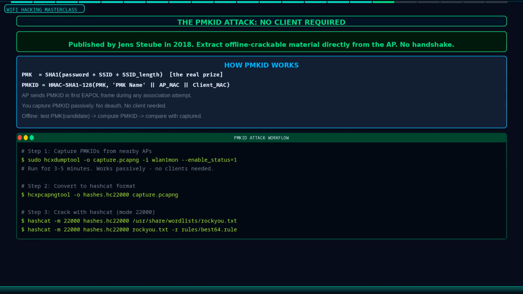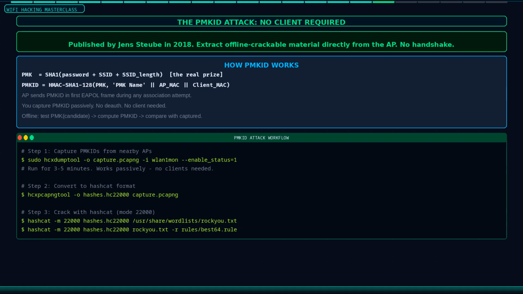The PMKID attack, published by Jens Steube in 2018, changed Wi-Fi security research in a fundamental way. Every previous WPA2 attack required capturing a 4-way handshake, which meant waiting for a client to connect or forcing a deauthentication. The PMKID attack extracts all the information needed for an offline dictionary attack directly from the access point itself, with no clients required at all. Here is the technical detail.